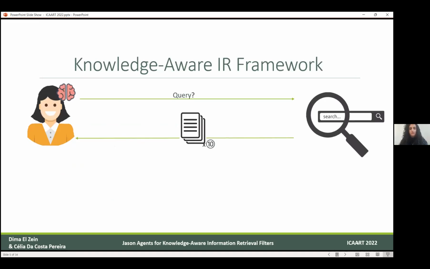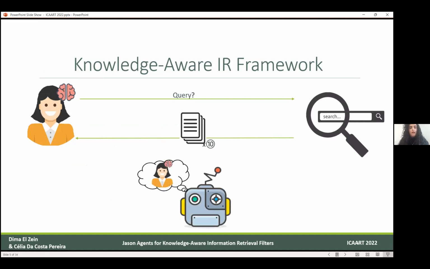This is the classical information retrieval flow. The user submits the query and the search engine returns, let's say, 10 documents. What the framework was proposing is to employ an agent that is aware of the user's knowledge.